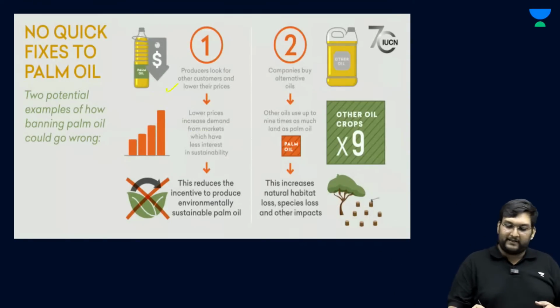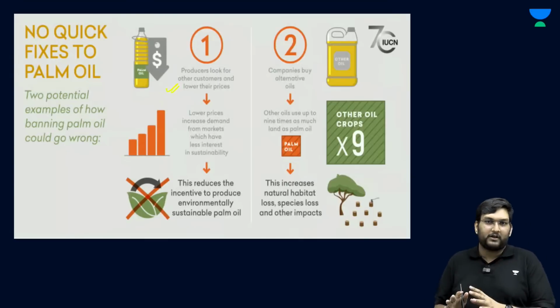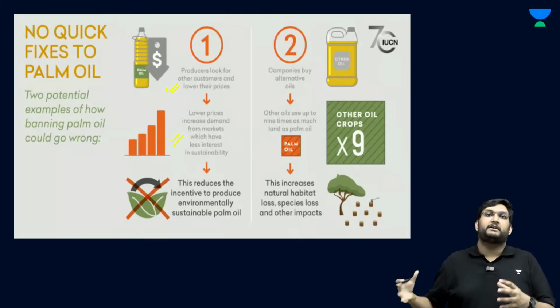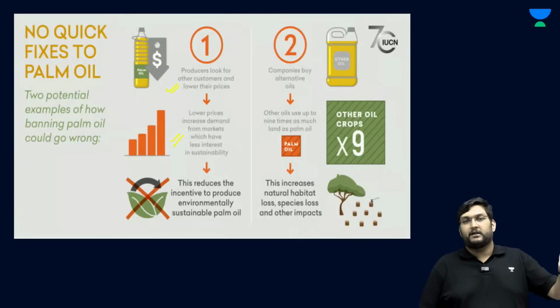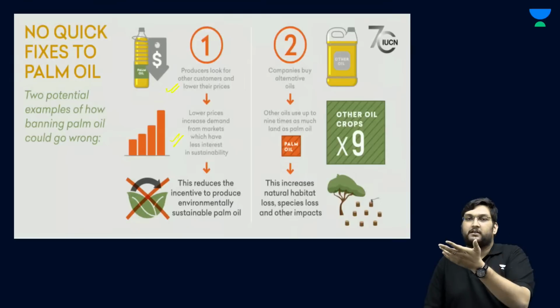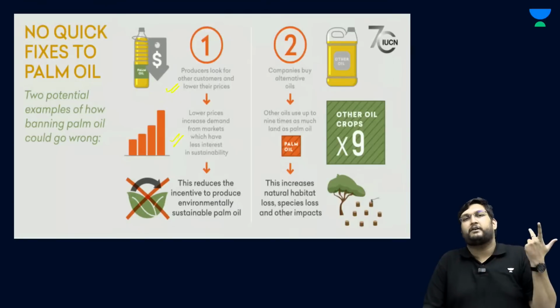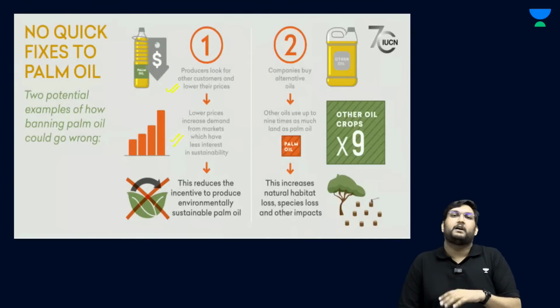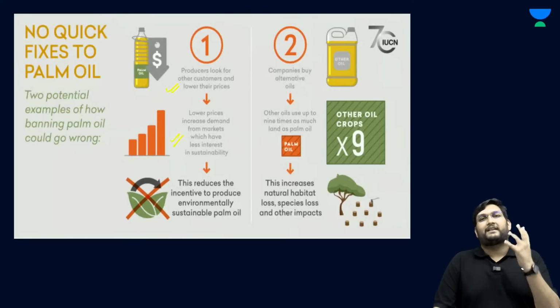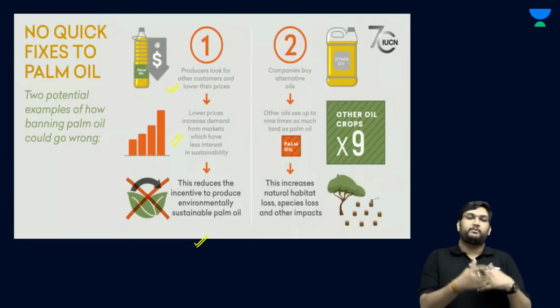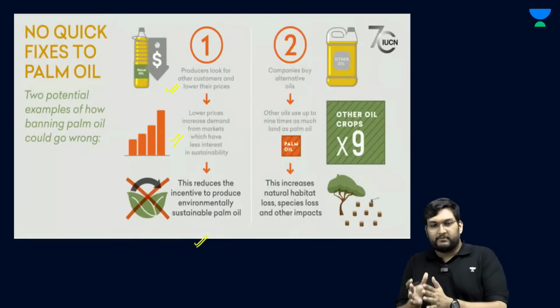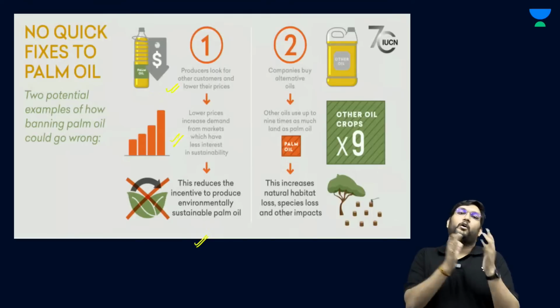Palm oil can be sold at a very, very low cost. If it is low cost, it will in turn lead to a market for low cost oil. For example, a local vendor or a certain vendor in a certain industry, for example, McDonald's, or even a major corporate who doesn't really care about sustainability and doesn't really care about your health, will rather go for palm oil than actually go for a better sustainable oil. And therefore, there is no real incentive being produced to produce environmentally sustainable palm oil or alternatives.